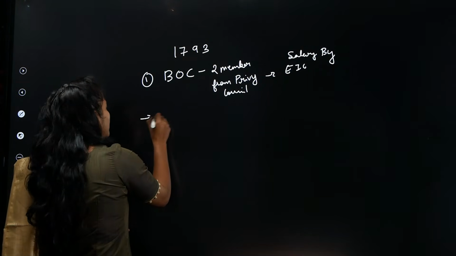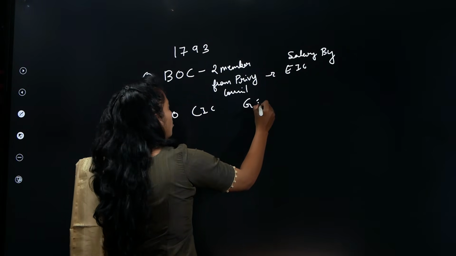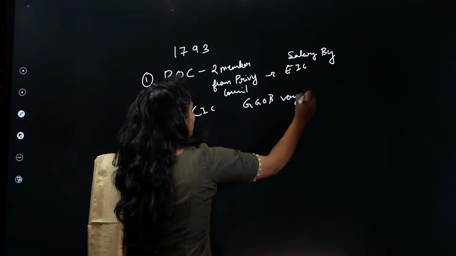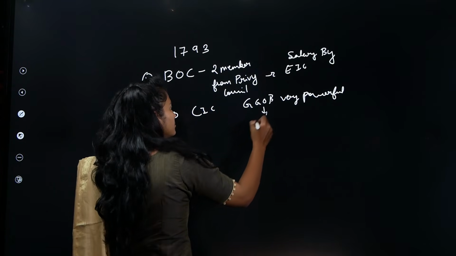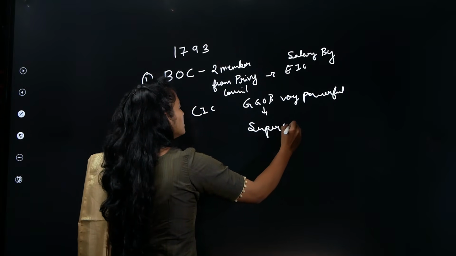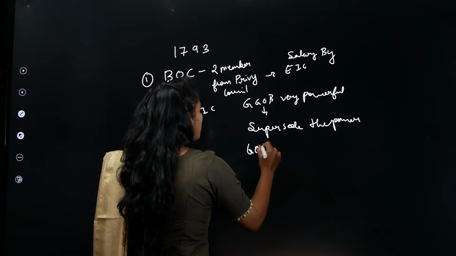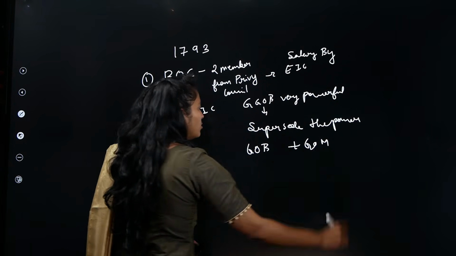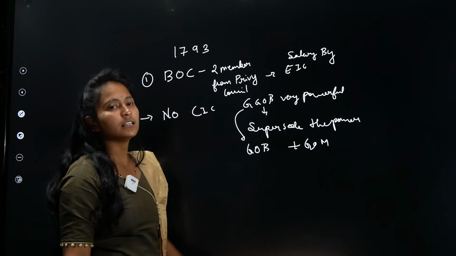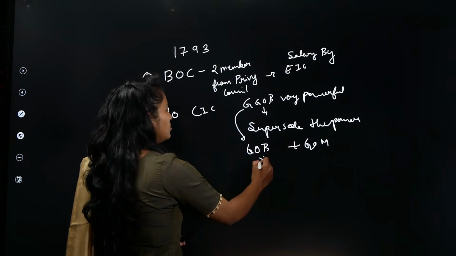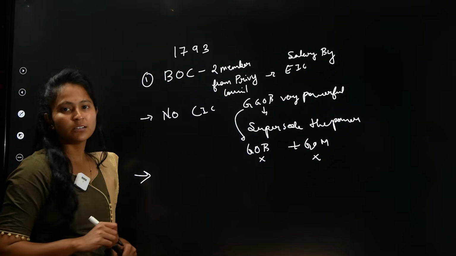And we had seen that there will be no commander-in-chief. The Governor General of Bengal was now very powerful, so powerful that he can supersede the powers of the Governor of Bombay and the Governor of Madras. That is, if the Governor General of Bengal was present in Bombay, he will act as the Governor General of Bombay itself, so the Governor of Bombay's power will become 0. Similarly, the Governor of Madras's power will also become 0.